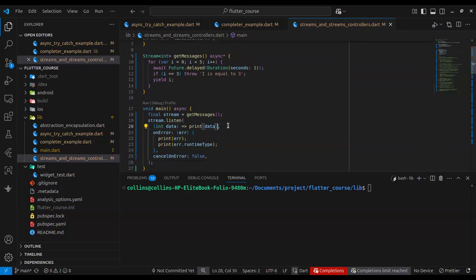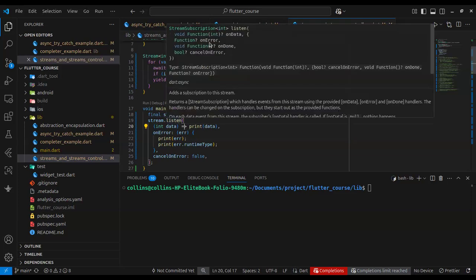But this can be anything you want to do. Maybe this stream, like I mentioned before, emits messages. Say you're building a chat application, it emits messages that are sent to you. This onData is where you put your logic that maybe saves the message to a database, or uploads it to the cloud or does any other thing you want it to do. Okay. That is onData.